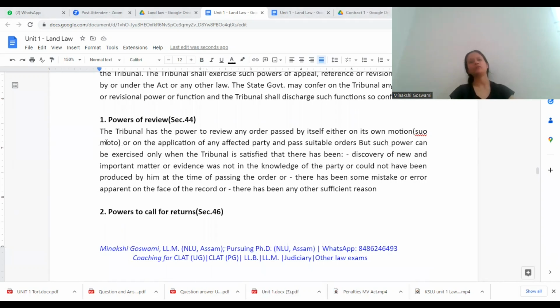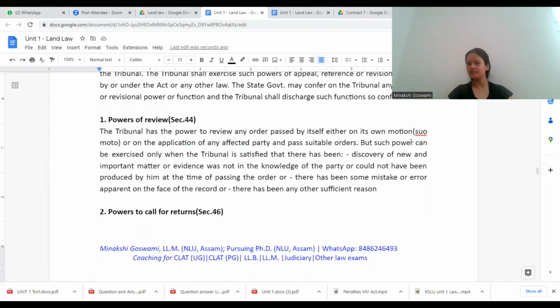Now, what are its powers or functions? Power of review, Section 44. The tribunal has the power to review any order passed by itself, either on its own motion, that is suo motu. Suo motu means by its own self, not like the parties are filing a case. They themselves can review whatever order or decision they have passed, or on an application by an affected party. If someone else has filed, they can also review it and pass a suitable order. Sometimes it might happen that there is some mistake while passing an order, some numbers might be wrong, some printing mistake, some typo, whatever it is, right?